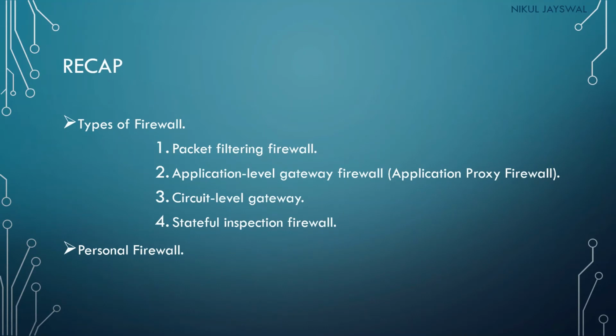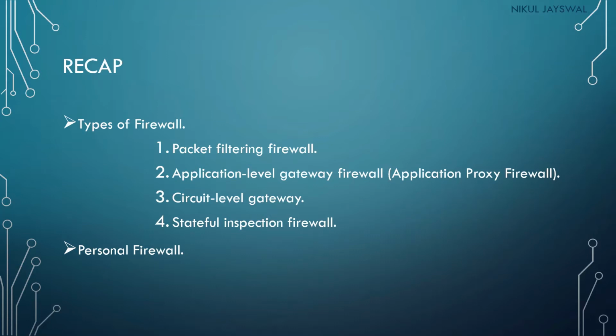Let's have a quick recap of our previous lecture. In the previous lecture we discussed the types of firewall. There are basically four types of firewall: packet filtering firewall, application level gateway firewall, circuit level gateway firewall, and stateful inspection firewall. In the packet filtering firewall, all the packets will be filtered based on the predefined